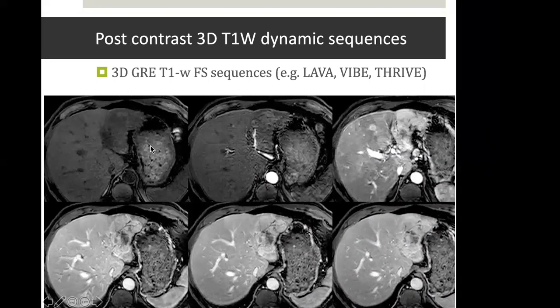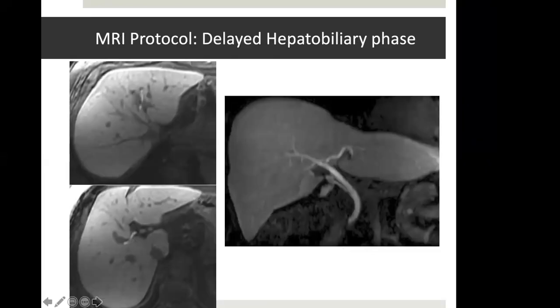Post-contrast images are acquired in different phases. In MR, we have the luxury of acquiring them in two arterial phases, the early arterial for vascular anatomy and the late arterial for actual tumoral enhancement. Then subsequently, we see the portal phase and multiple hepatic venous phases. Now, if we have given the hepatobiliary contrast, we can obtain a hepatobiliary phase, which is a delayed phase.